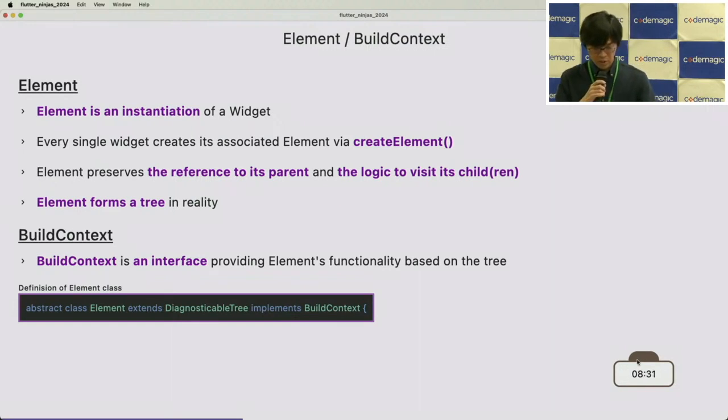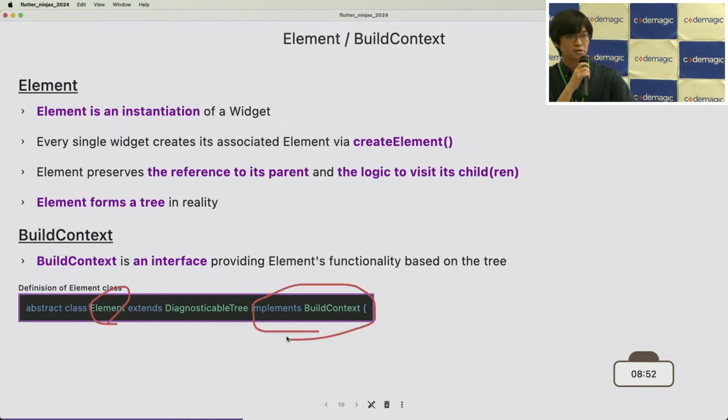So now next, what is build context? Build context is an interface providing element's functionality based on the tree. It's the same object. Element implements the build context.